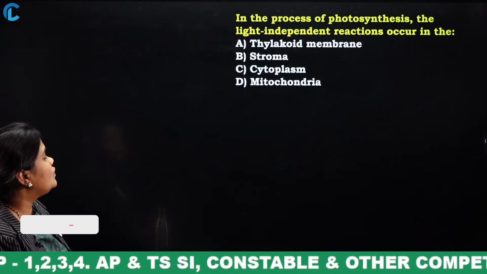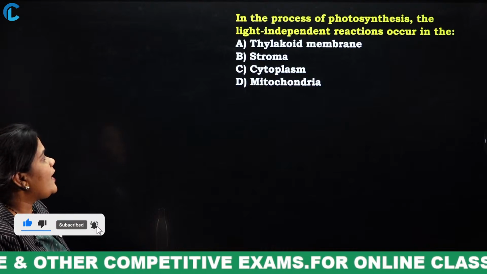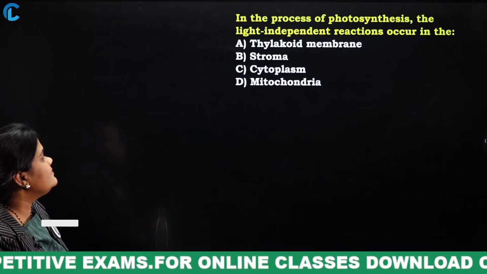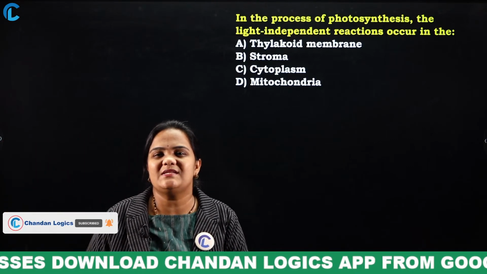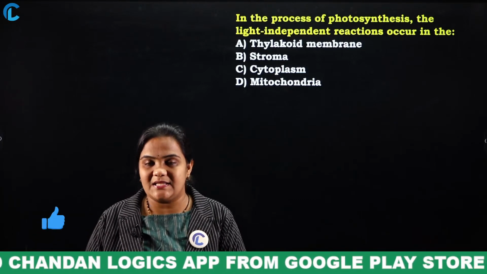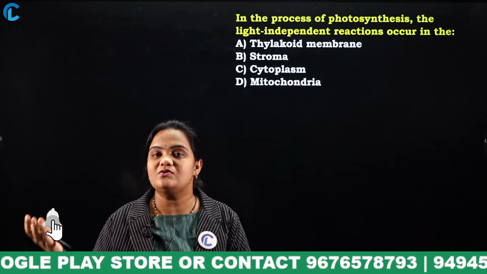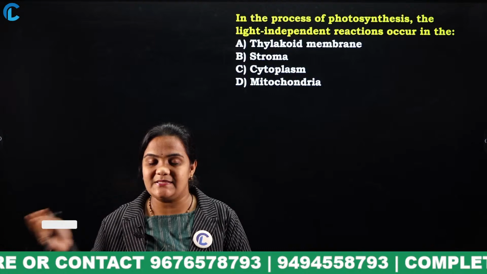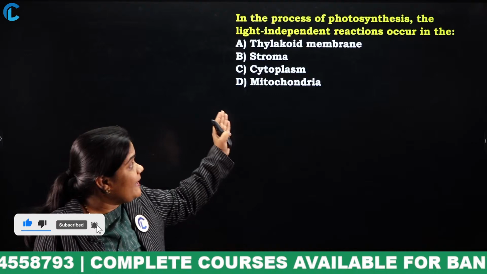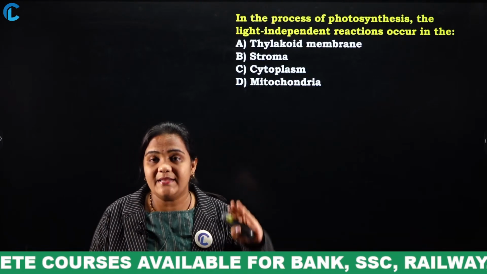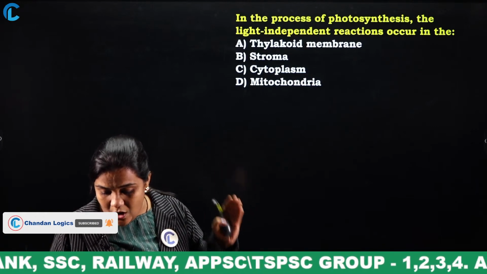In the process of photosynthesis, the light independent reaction occurs in the thylakoid membrane, stroma, cytoplasm, or mitochondria. What is photosynthesis? Photosynthesis is a process of getting food by using sunlight, water, carbon dioxide, etc. So in the process of photosynthesis, the light independent reaction occurs in the... If you know the answer, mention it in the comment section.